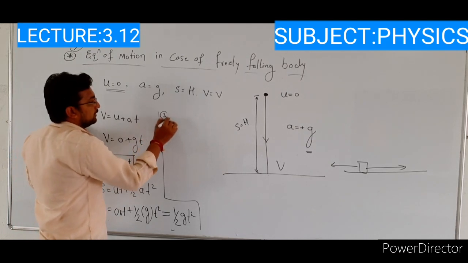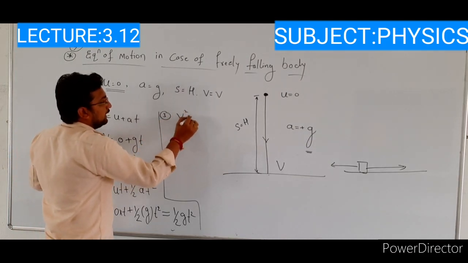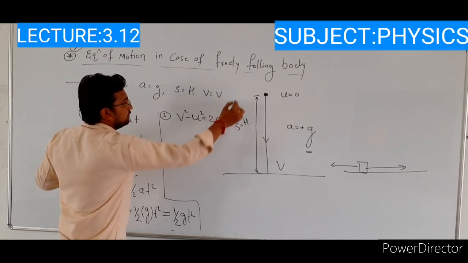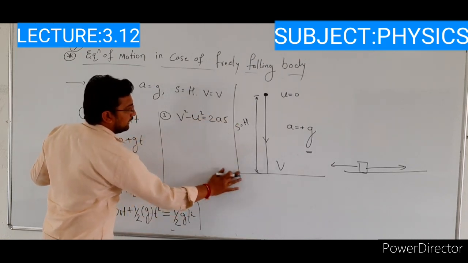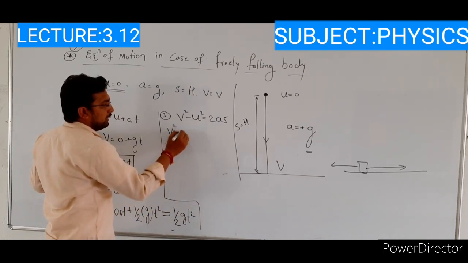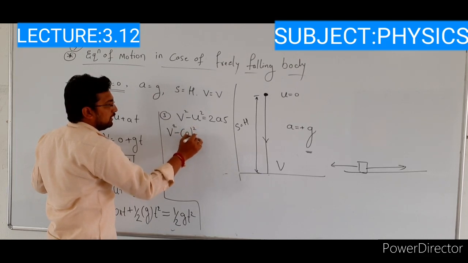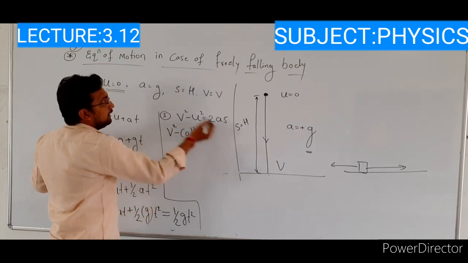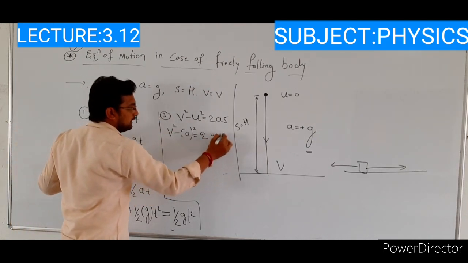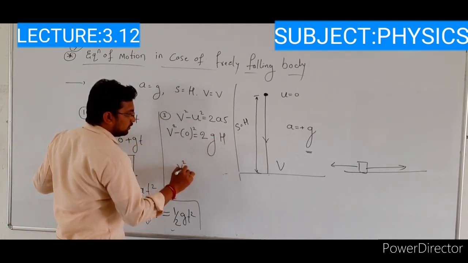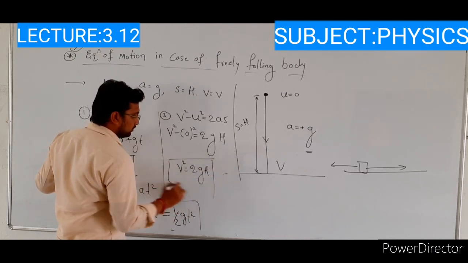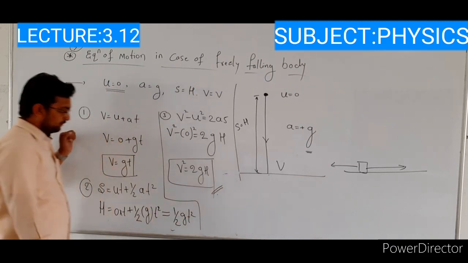And the third equation, v square minus u square is equal to 2as. Substitute here, the final velocity is v square, minus initial velocity 0 square, that is equal to 2 as it is, a value is g, and s value is h. Then v square is equal to 2gh.